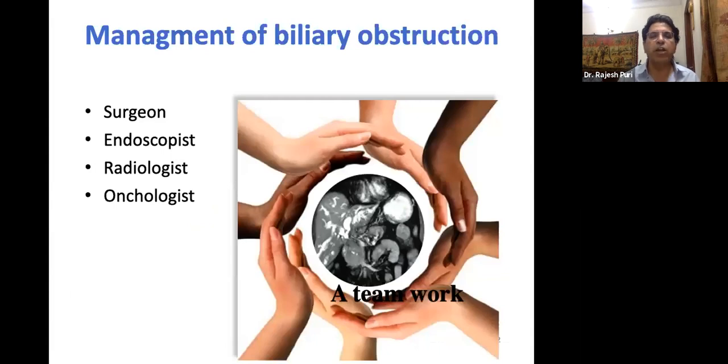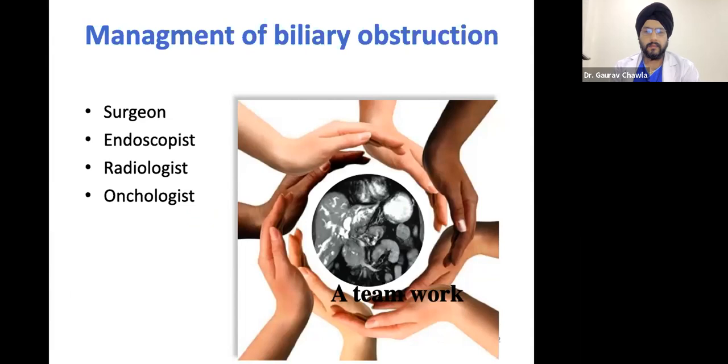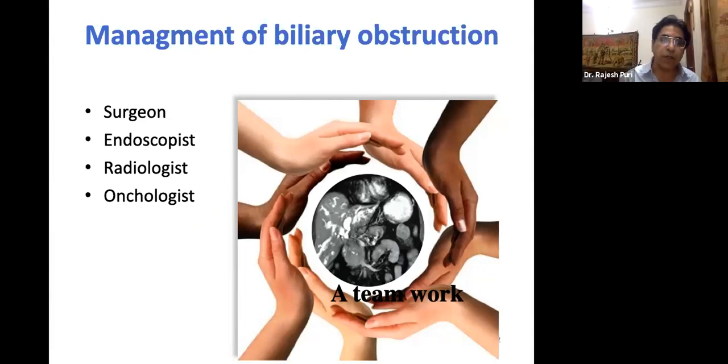So I think the management of biliary obstruction is a teamwork where you have to discuss with the surgeons, the endoscopist, the radiologist, and the oncologist. On that basis, you decide, number 1, does this patient require drainage or not? If he requires drainage, should I put a plastic stent or a metal stent?